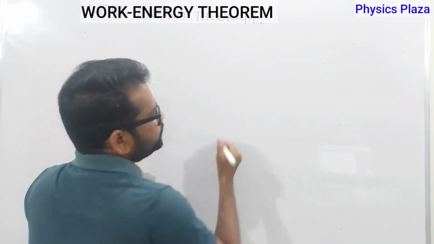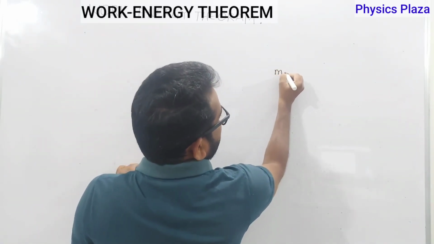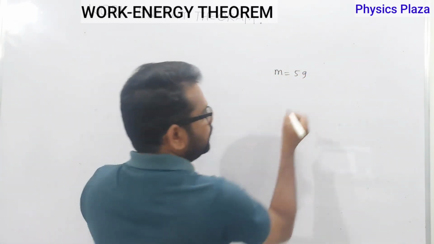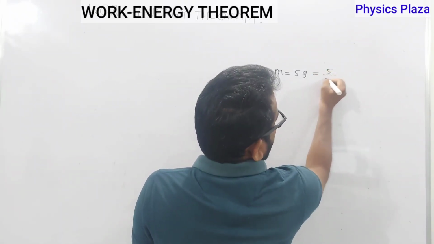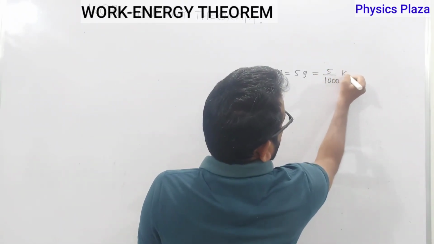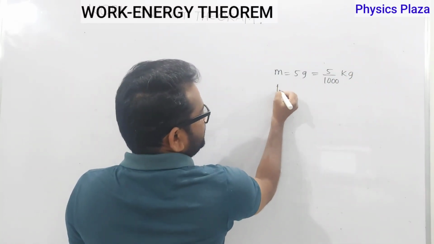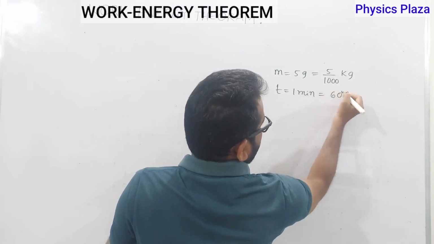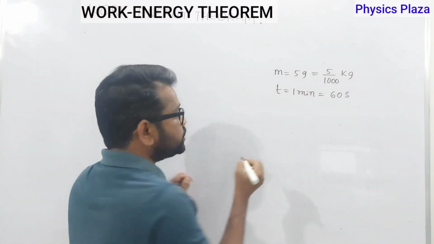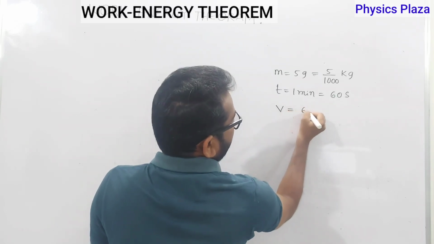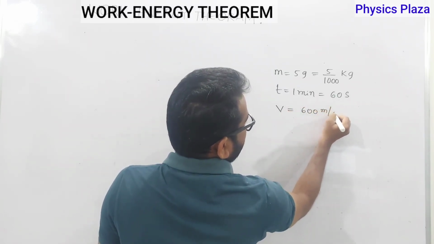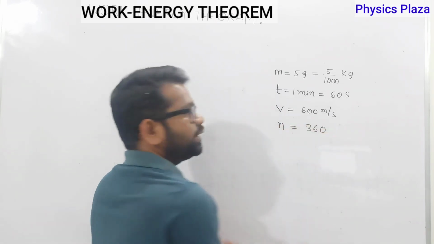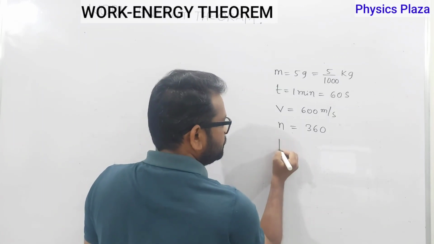Okay, fine. Look at here. It is given that mass of each bullet is 5 gram. Children, as it is given in grams, let us convert it by dividing with 1000. That is 5 by 1000. This is the mass of the bullet. And time given here is 1 minute. So 1 minute is equal to 60 seconds. And velocity of each bullet is 600 meter per second. Like that, how many bullets are coming? 360 bullets per minute. Then they are asking us to calculate the power.